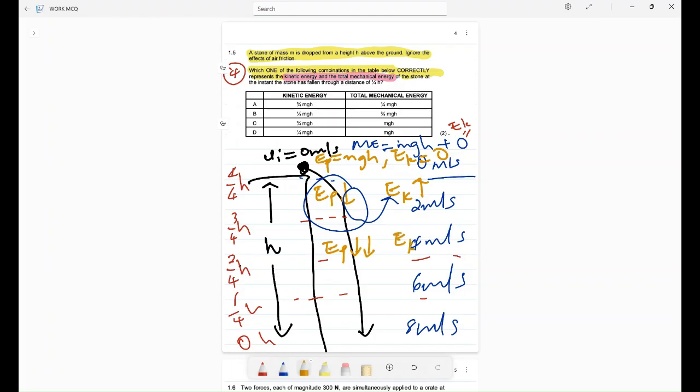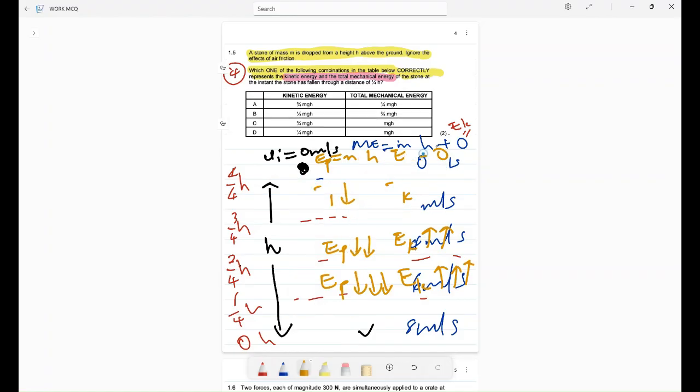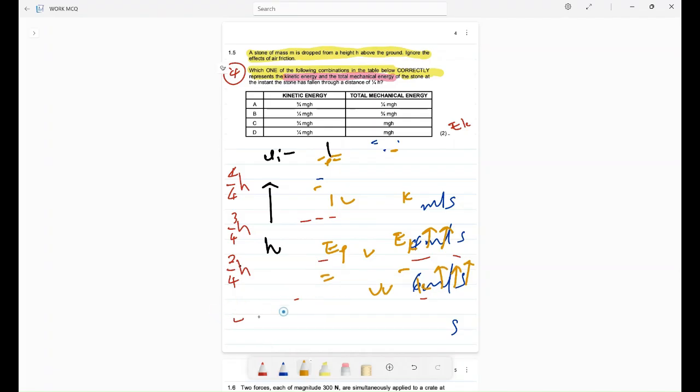EK is gaining that energy. EP losing further energy, EK is doing what? It is gaining that energy. So it means whatever energy is lost by our EP will be gained by our kinetic energy. I hope that's clear. Let me erase this and try to answer the questions that we were asked.